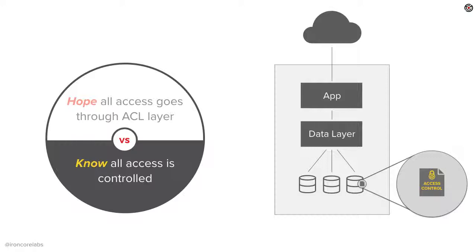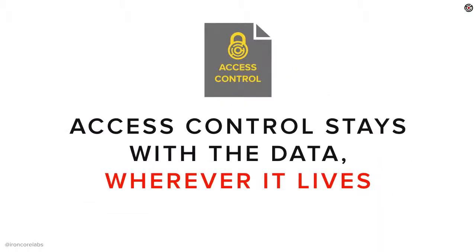We hope no one kind of works around it. When you encrypt the data, frankly, whether you encrypt it using proxy re-encryption or another scheme, you move the access control to the data such that it doesn't now matter who has access to the database. What matters is who has access to the keys or who is able to decrypt it. So you can know that the access is controlled if you do that right. With us, the access control stays with the data wherever it lives. So even if it moves out of that database, as long as it wasn't decrypted before it was copied out, the data is controlled and you can know who has access to it.